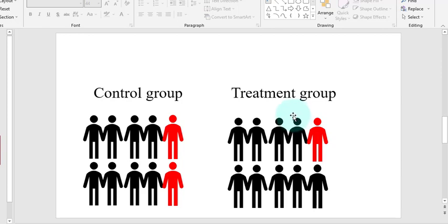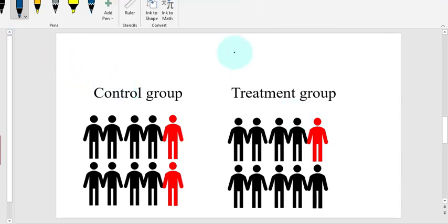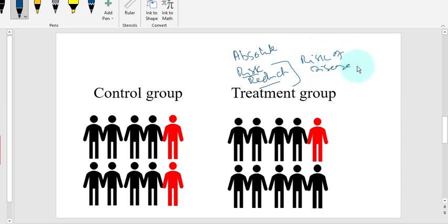So what was the absolute risk reduction? It means the risk of disease is reduced by taking a drug.